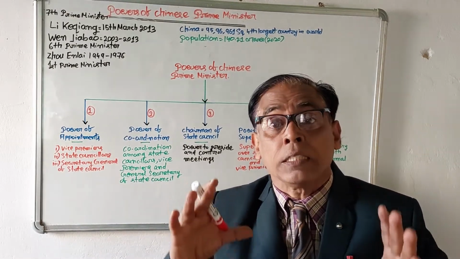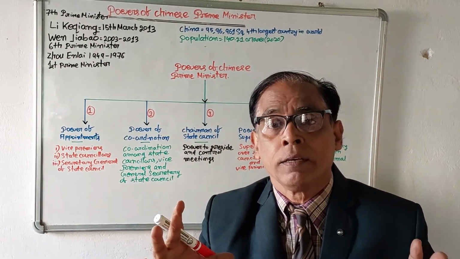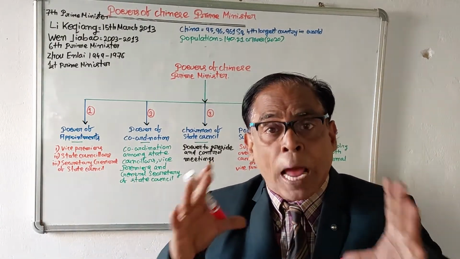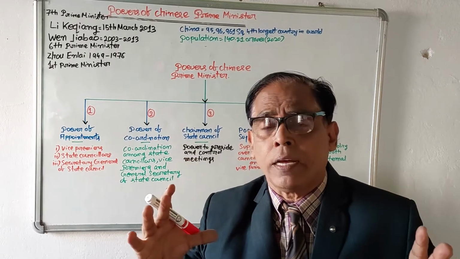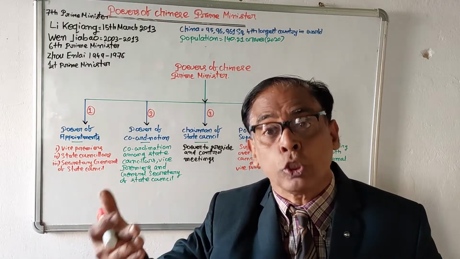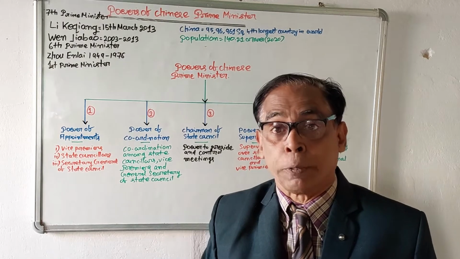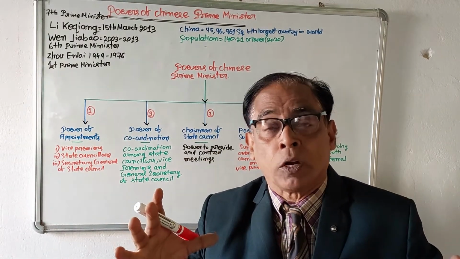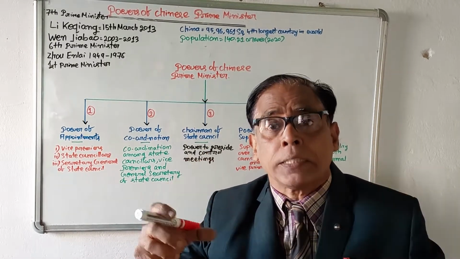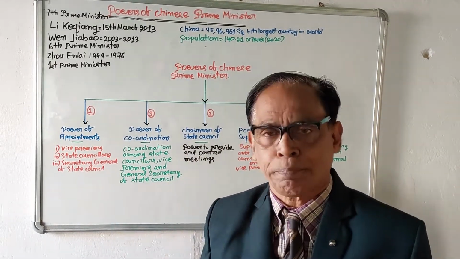And in this large, populous country, there is a prime minister. The prime minister of China is not powerful because of the constitutional provisions assigned to him, but because he is the second most powerful person in the Communist Party of China.